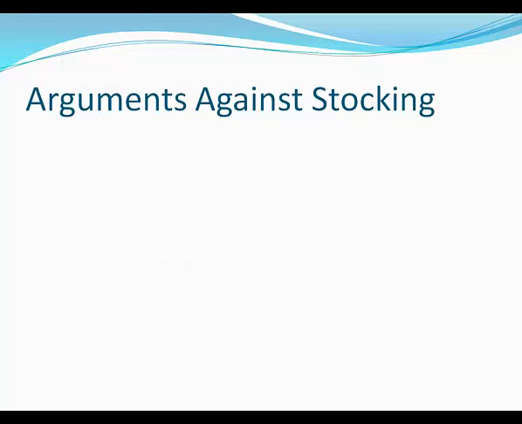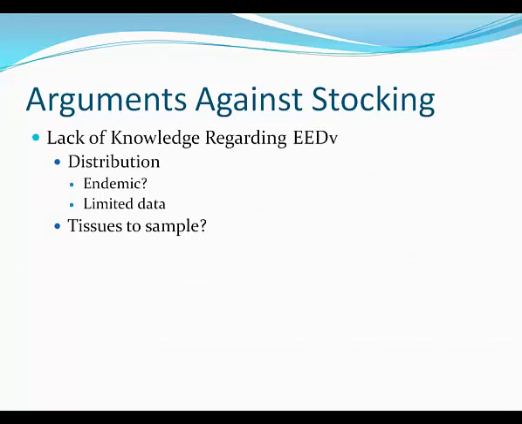So, arguments against stocking fish from Marquette State Fish Hatchery. There's a vast lack of knowledge regarding EEDV. We don't know anything about the distribution. It's thought to be endemic, but it hasn't been found in Lake Huron. Granted, the sample size is small, about 60 fish, but we have detected it in Lake Michigan with a sample size of 80 fish. We have limited data as well as to what tissues to sample. Kidney or skin, or is there some other tissue where latency might occur? We really don't know. It does appear that skin is better than kidney.